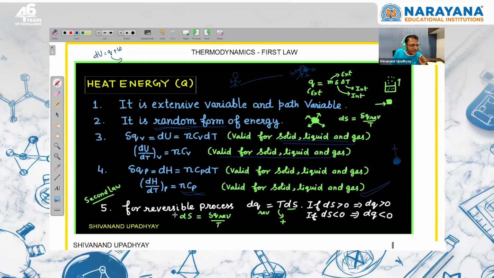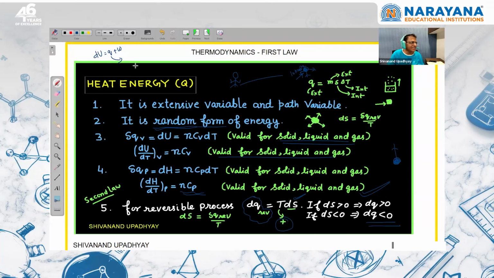Now when we are relating entropy, how do we define entropy? Entropy change is dq reversible upon T. So dq reversible is TdS. Temperature in Kelvin is always positive. So the sign of heat energy in a reversible process can be predicted with the sign of entropy change. If entropy change is positive, we'll say that heat is given to the system. If entropy change is negative, we say that heat is given by the system.